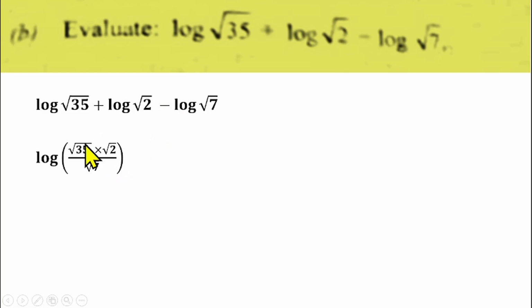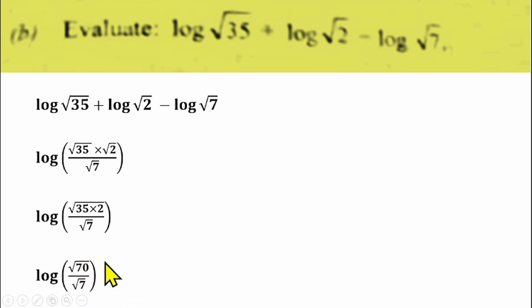Then from there, root 35 times root 2 we get root 70, over root 7. So that gives us root 70 over root 7. And according to the laws of surds, root 70 over root 7 can be merged together to give us a single root. So that will give us log root of 70 over 7. So that will give us log root 10. And this can be written in the index form. That will be log 10 raised to power half, because square root means raised to power half.